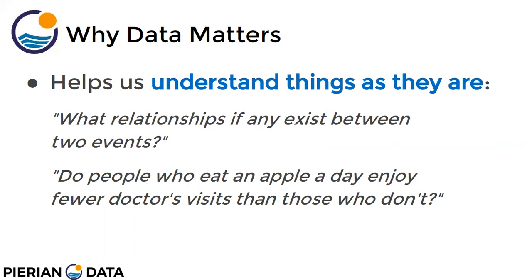What relationships, if any, exist between two events? Data helps us to understand if there are any relationships existing between two events. Do people who eat an apple a day enjoy fewer doctor visits than those who don't? There is a saying, an apple a day keeps the doctor away. Whether it is actually true or not, if you observe some people who are eating apples every day, and you check their medical history, how many times they are visiting the doctor, then you can actually make out whether this saying is true or not. Like this, it helps you understand things as they are.